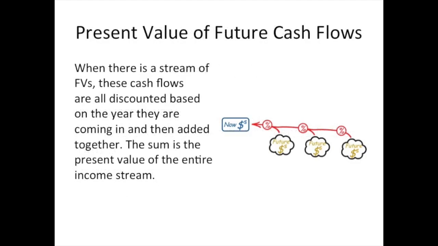So when there are a stream of future values, these cash flows are all discounted back to the present value based on the year they're coming in, and then all those are added together. And this sum of all those added together is the present value of that entire income stream. That's the present value of future cash flows.